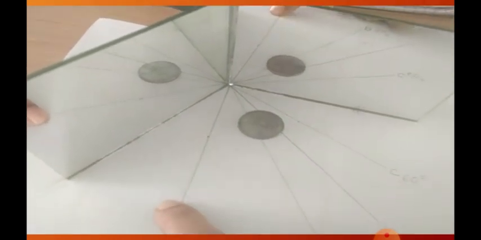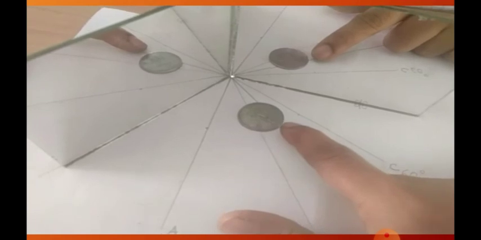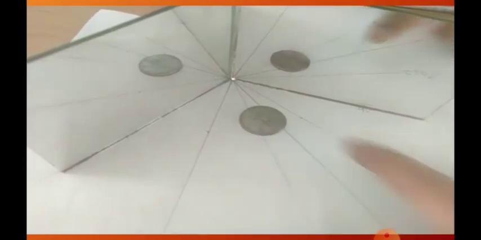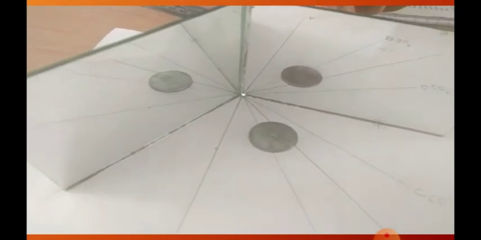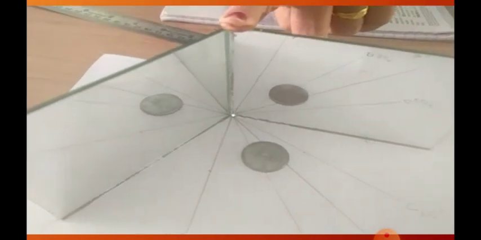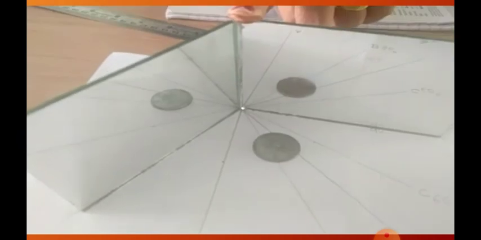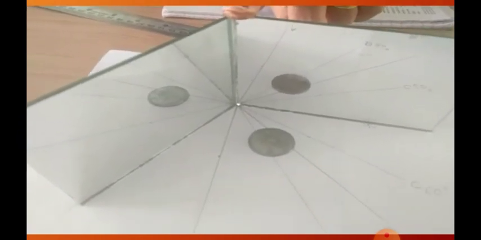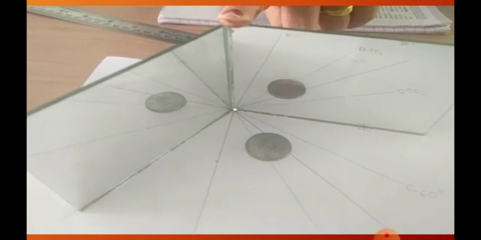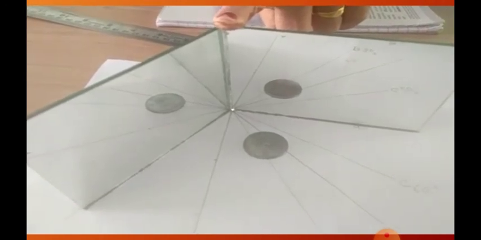And let us see now how many images are formed when the coin is kept in front of the two plane mirrors kept at an angle of 120. You can count easily. There are only 2 images which are formed. Okay, so this is regarding the practical activity. We will even find the relationship between the practical activity and theoretically.